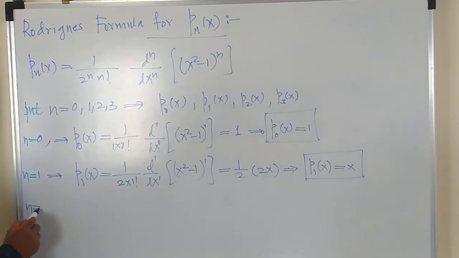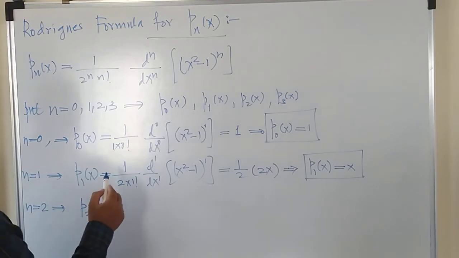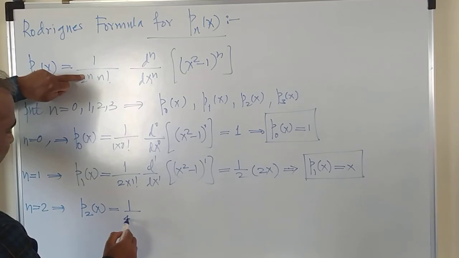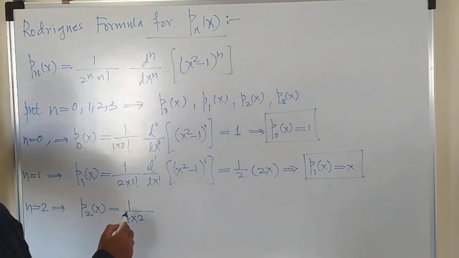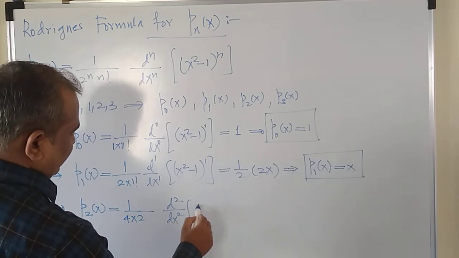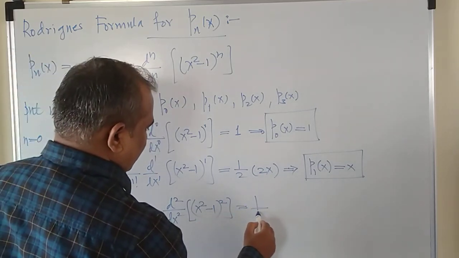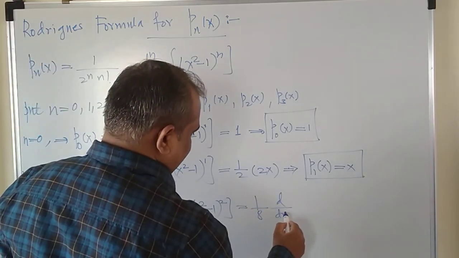Similarly, you can obtain the third Legendre polynomial by putting the value of n equal to 2. Now this gives you P2 of x is equal to, now use the value of n equal to 2 in the Rodriguez formula. This gives 1 upon 2 raised to 2 is 4, into 2 factorial is 2 only, into the second order derivative of x square minus 1 raised to power 2. If you simplify, this will give you 1 upon 8, 4 twos are 8, into the second order derivative.